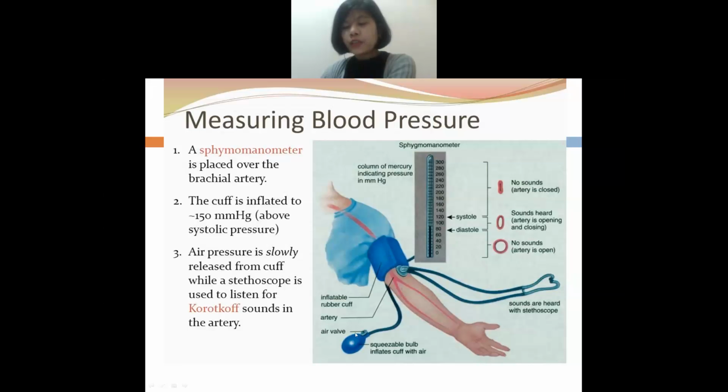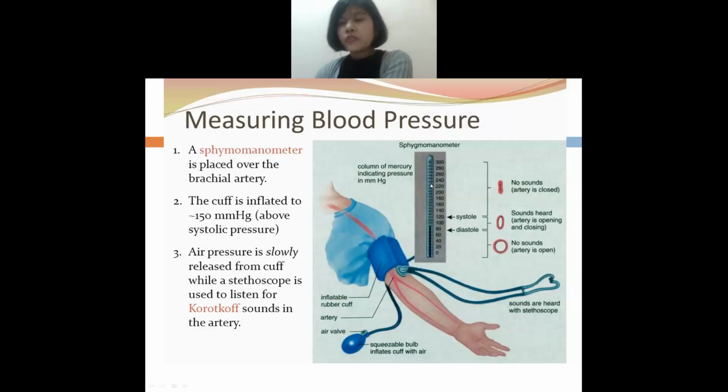So when you start squeezing, what will happen? The air will flow inside, and automatically the cuff, the rubber cuff, will be puffed out and become bigger in size. As it becomes bigger, the cuff will become tight.